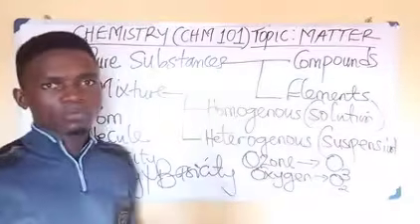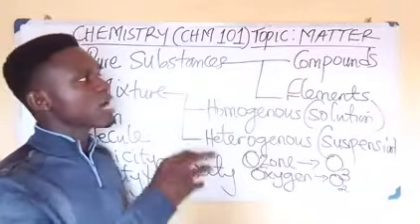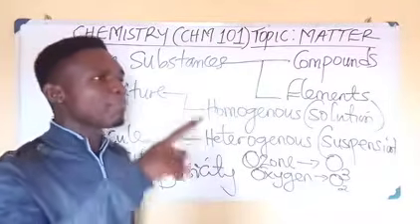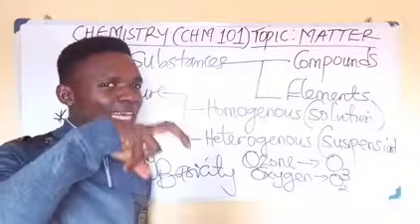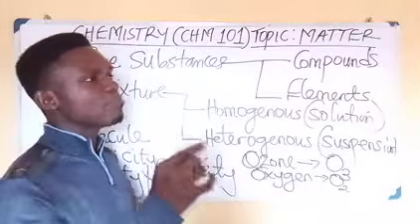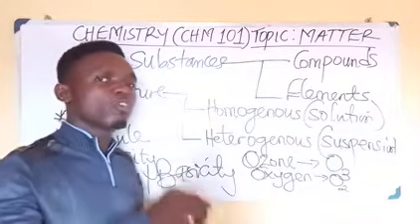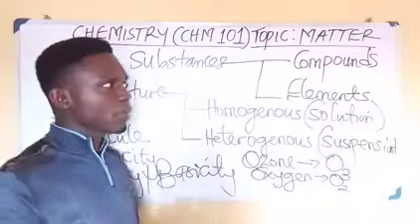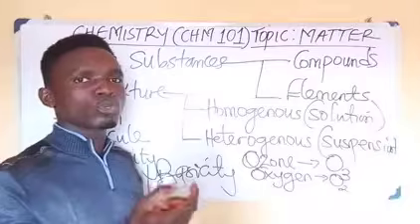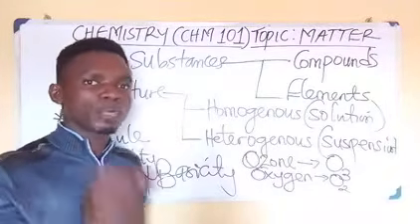What are compounds? Compounds are substances that are made up of 2 or more elements that are chemically bonded or joined together. And because they are chemically bonded together, it denotes that they can only be separated through chemical methods.